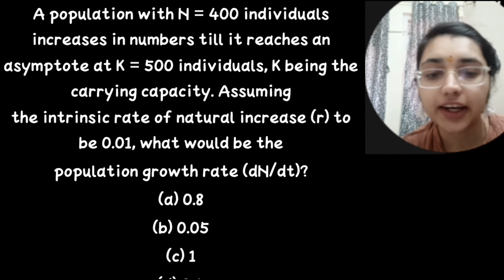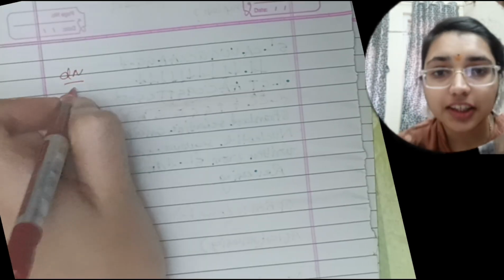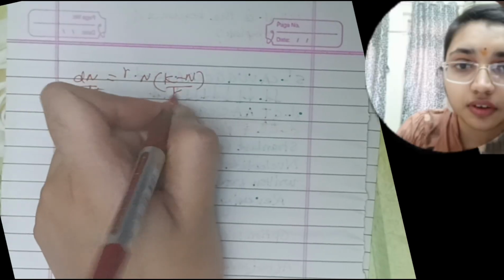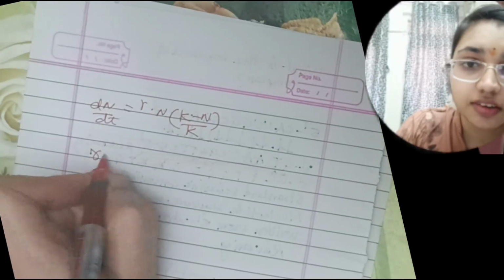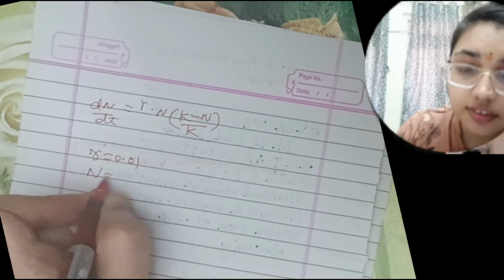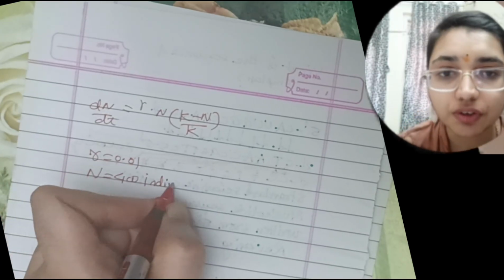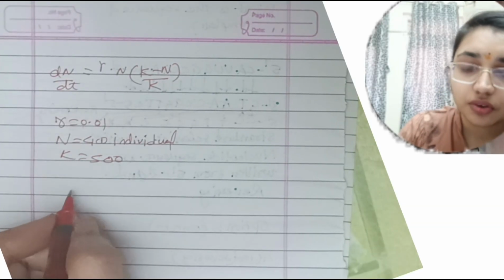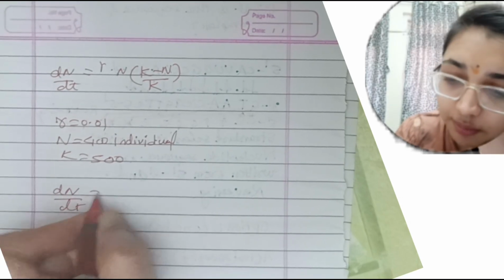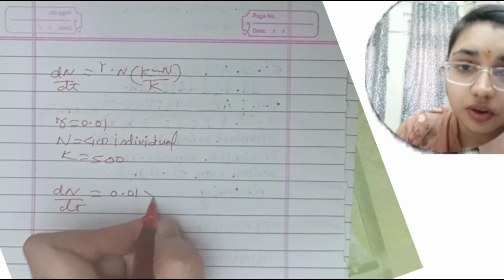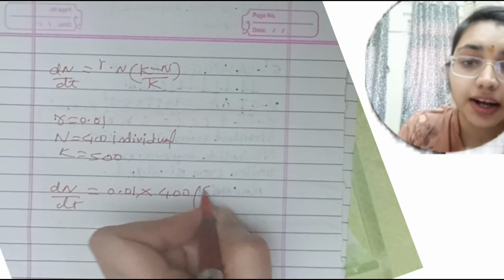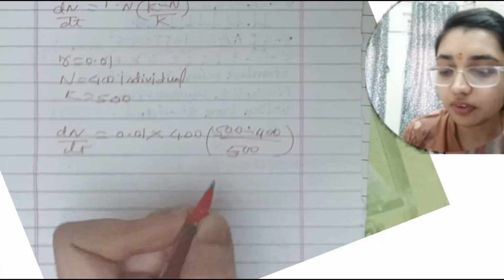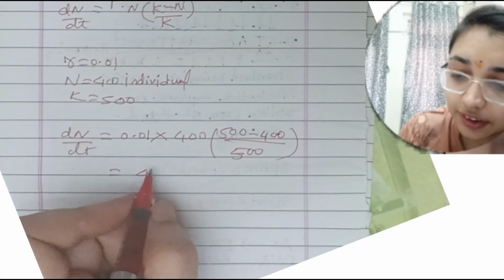Now here we have to do some calculations. So let's do it. First dN/dt comes out to be rN (K minus N) upon K. So here r is equal to 0.01, N is equal to 400 individuals, and K is 500. So we will put it in the formula. dN/dt comes out to be 0.01 into 400 in bracket 500 minus 400 upon 500. So it comes out to be 4 in bracket 100 upon 500.